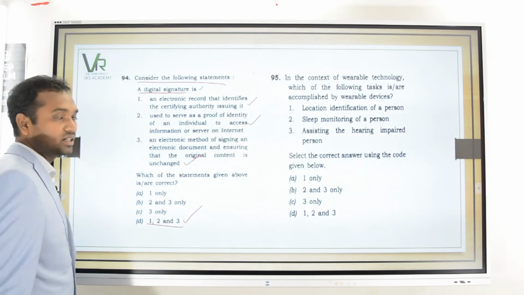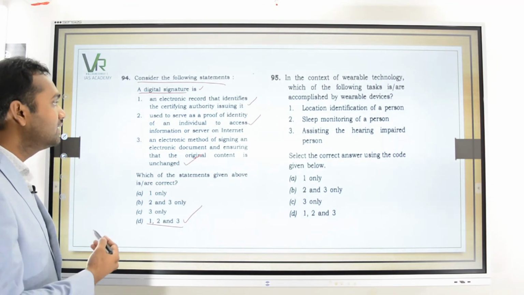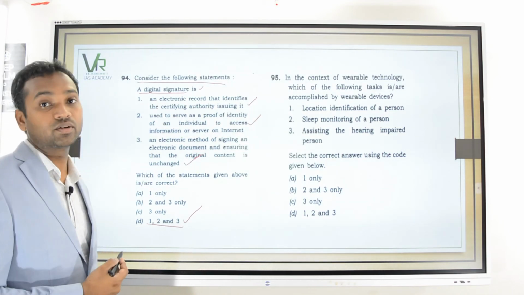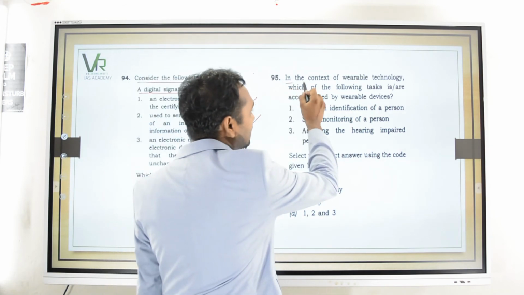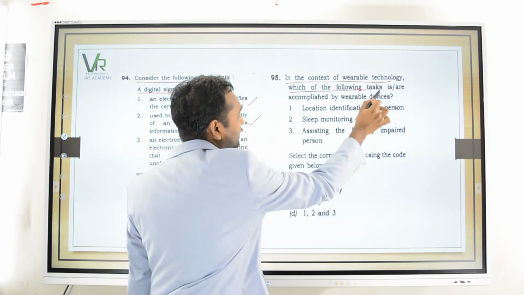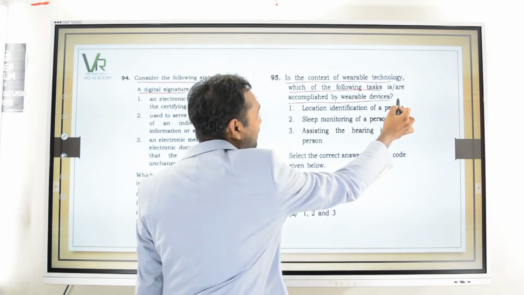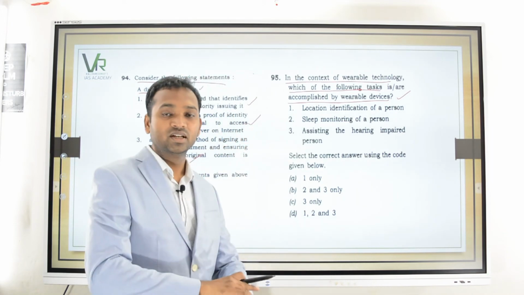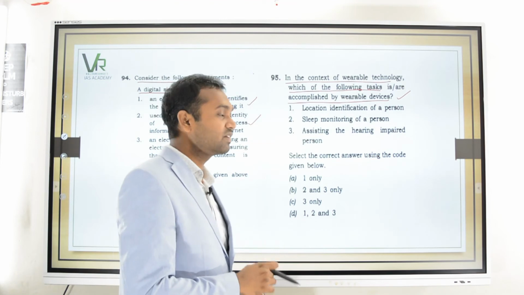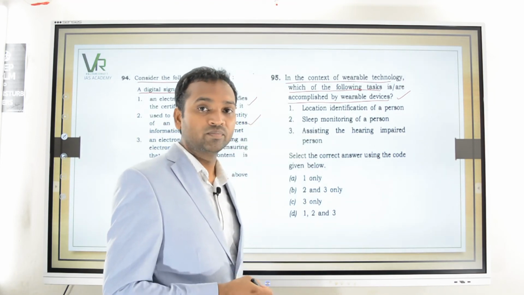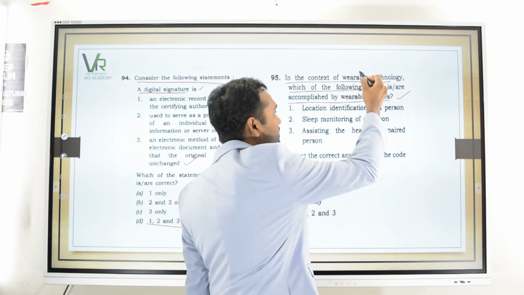So for you to understand all this, we will be dealing with e-governance in detail, where you can have a detailed understanding in this topic. Then moving on to, in the context of wearable technology, which of the following tasks is accomplished by wearable devices? So you know these wearable devices, these days you'll be wearing Fitbit or various types of devices on your hands, on your body, which are called wearable technology or wearable devices.